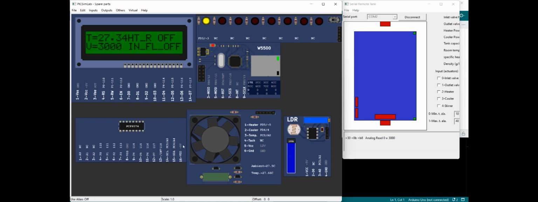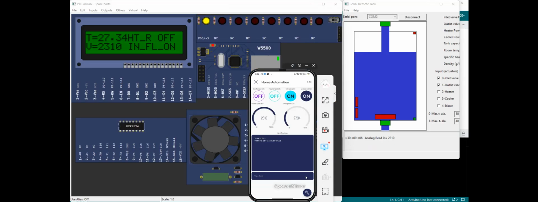Okay, and this is for the cooler, and this is for the CLCD notification. So it will describe the notification. Here see, now I turn on the water inlet, so inflow off. Wait, outflow on. See, the outflow is on, so it will display on the notification outflow on. When inflow is on, it shows inflow is on. So here the inflow is on, and the temperature is 25.34, as I described in the mobile application.